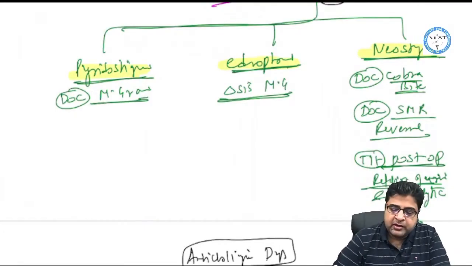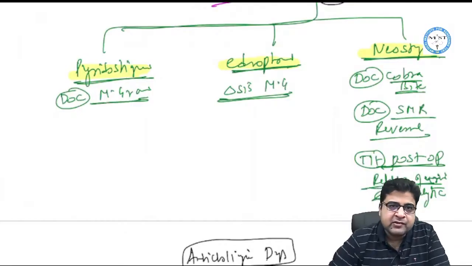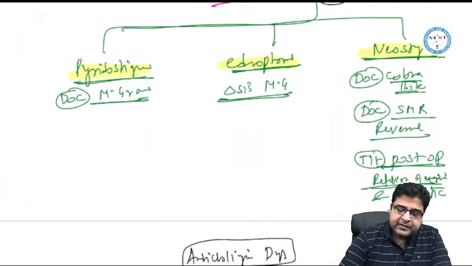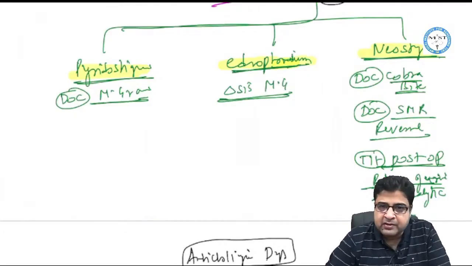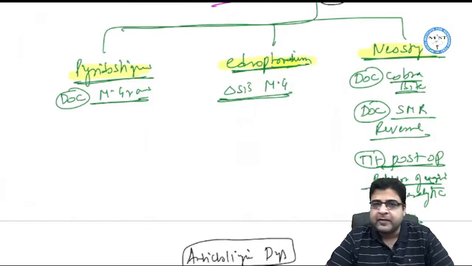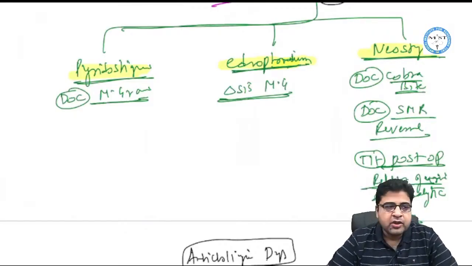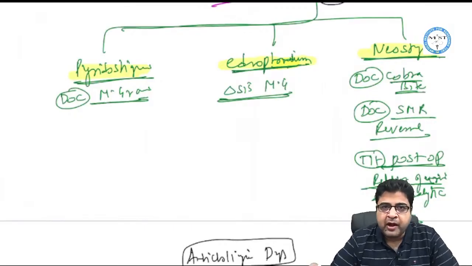Now pyridostigmine is a drug that is given to improve muscle strength in myasthenia gravis. It's the drug of choice for myasthenia gravis. Now edrophonium is a very short acting medicine, and because of its short action, this medicine cannot be given for the treatment of any disease because patient compliance will not be there. So edrophonium is a drug that we use for diagnosis of myasthenia gravis, not for treatment. So pyridostigmine we use for treatment, edrophonium we use for diagnosis of myasthenia gravis.